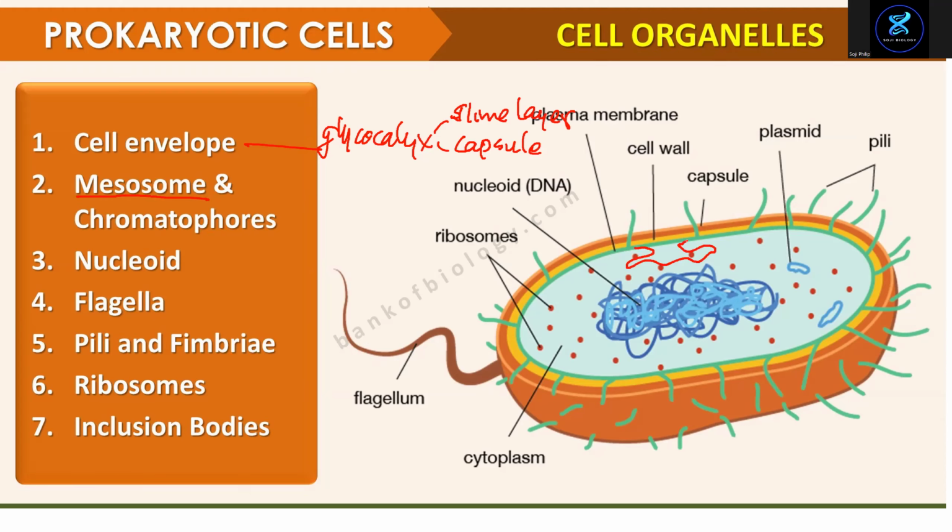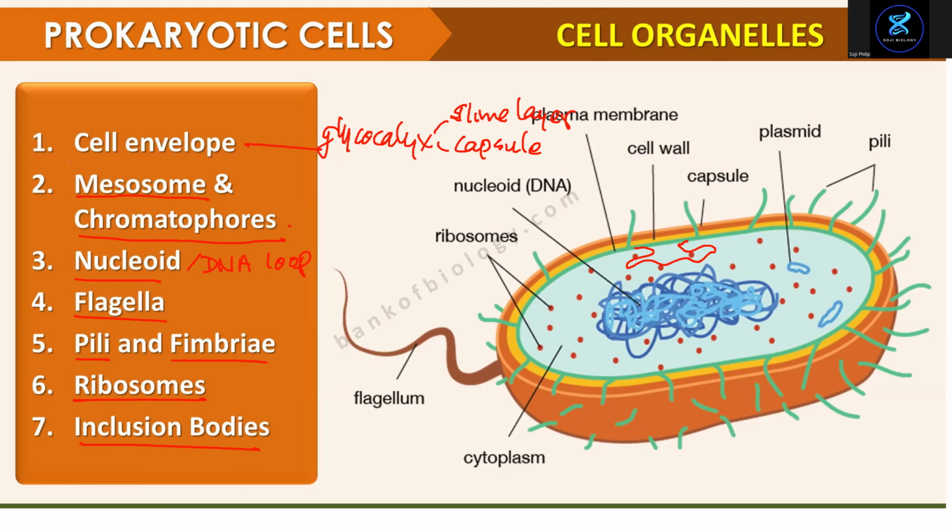Chromatophores will be studied now, present in some bacteria for photosynthesis. Nucleoid is a DNA loop. Flagellum we studied, but more details are coming. Pili is plural, pilus singular. Fimbriae we did, ribosomes we did, and we'll be studying inclusion bodies. These are 7 parts we need to know.